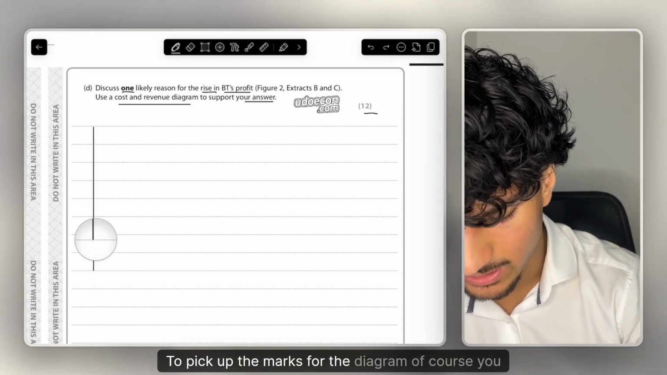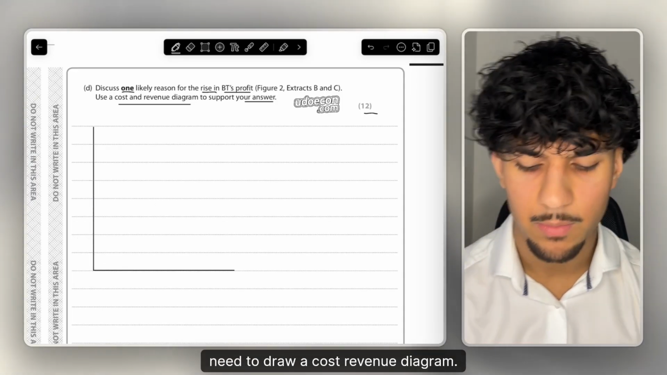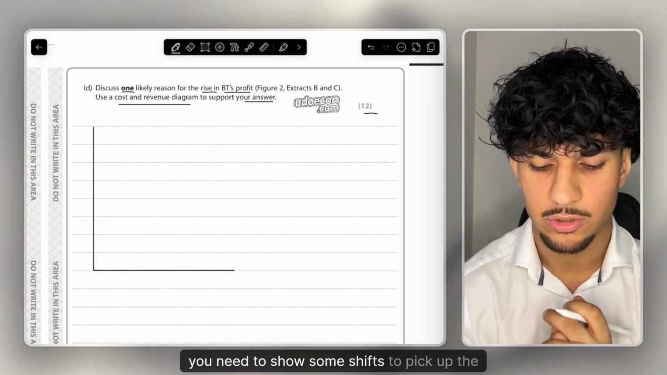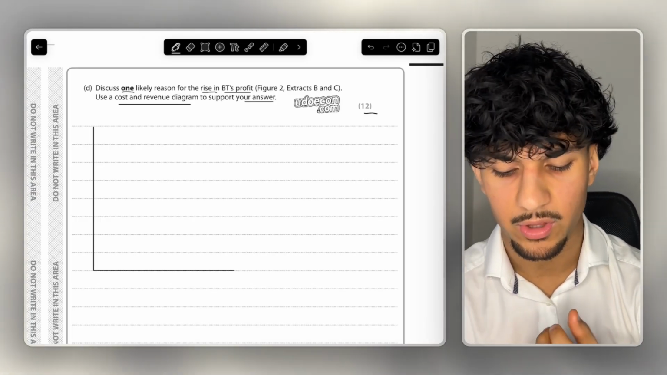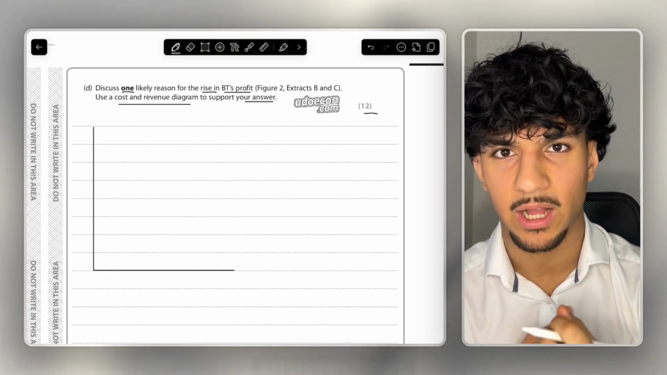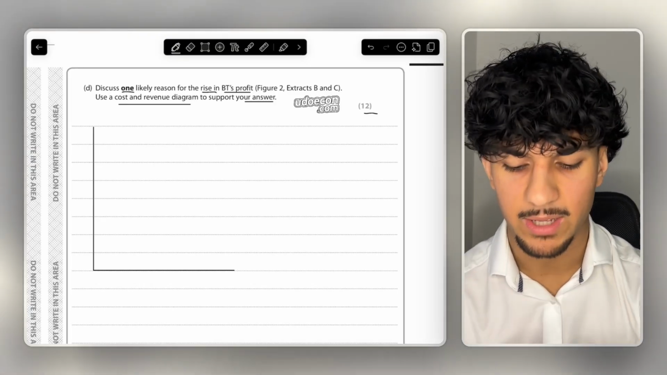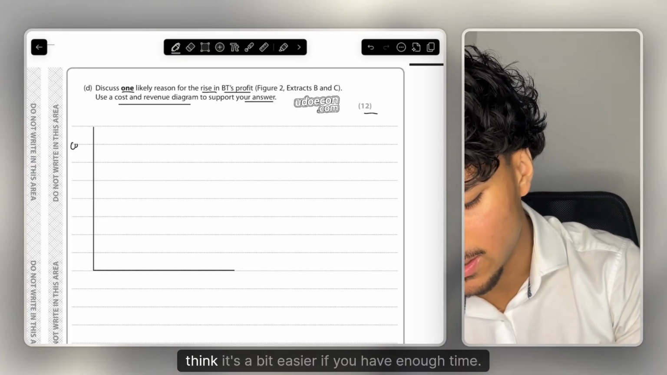To pick up the marks for the diagram, of course you need to draw a cost revenue diagram, then you need to show some shifts to pick up the maximum marks of the diagram. But in this scenario, we do not need to show both the increase in revenue and the decrease in costs. So I'm just going to pick one. I am going to pick the increase in revenue, as I think it's a bit easier.